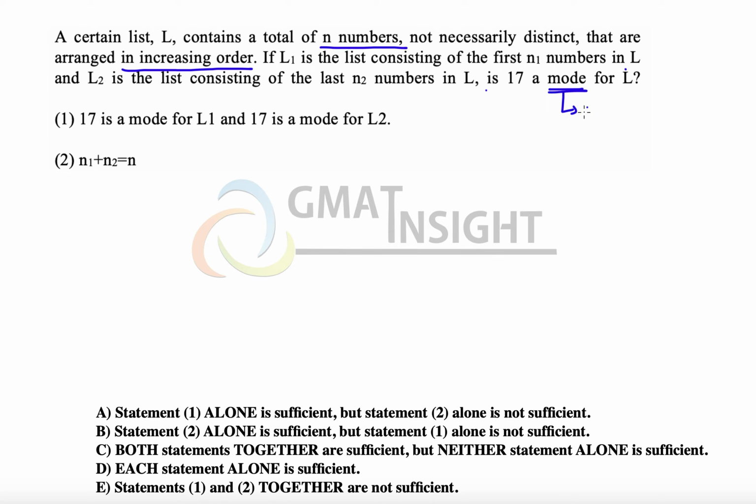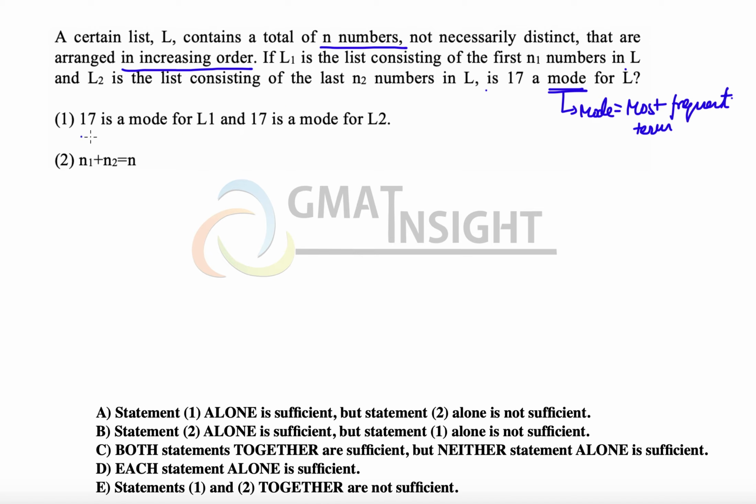Let's quickly understand this first. The mode is defined as the most frequent term of the set. So it is a term which has the maximum occurrences in the given set. So we have to find out which term is reappearing in the set the maximum number of times. Let's look at the first statement.